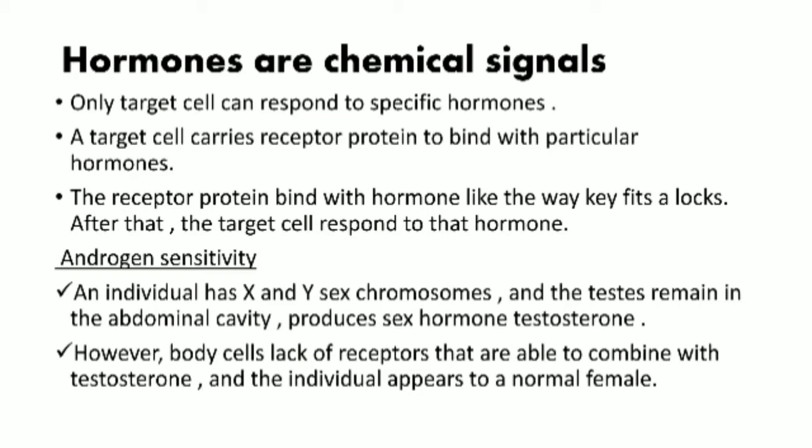An example of this mechanism is androgen insensitivity. This happens when an individual has X and Y chromosomes, and the testes that remain in the body produce the sex hormone testosterone. However, the body cells lack receptors that are able to combine with the testosterone, and the individual will appear to be a normal female. If the body cells did not lack the receptor, the individual would have male characteristics.